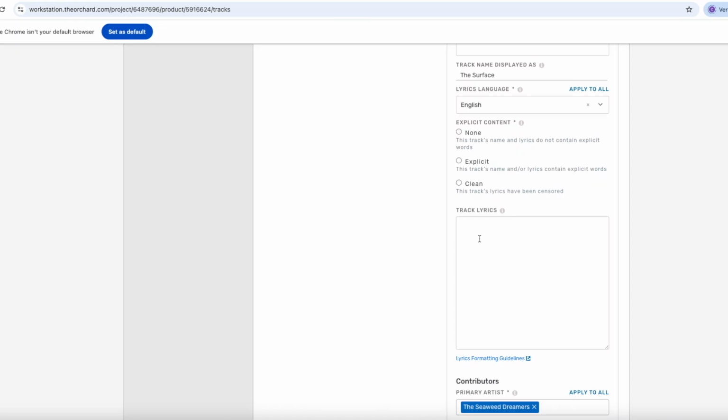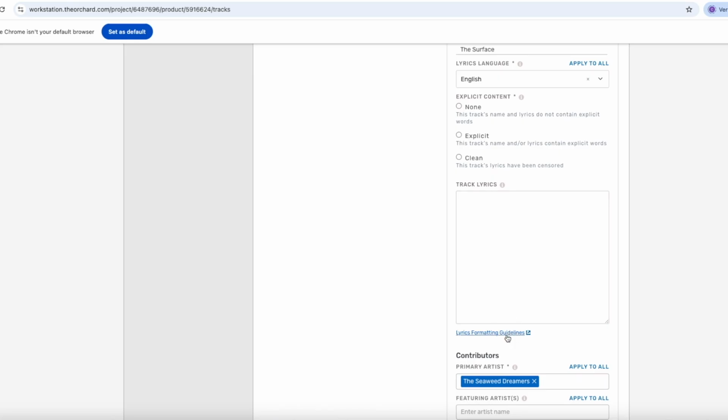Track lyrics are great to include in your release, but it's not mandatory. However, if you submit a pitch, then entering lyrics is required, since Apple requires this before they'll accept a pitch. You can find guidelines for how lyrics should be formatted in the link beneath the lyrics field, so right here. The lyrics inserted here won't be available on streaming services. For that, you need to use a separate system called musixmatch.com. You can find the link and a guide in the video description under lyrics on streaming services.